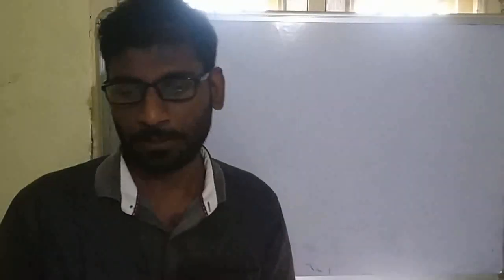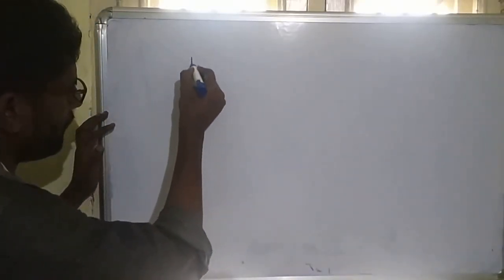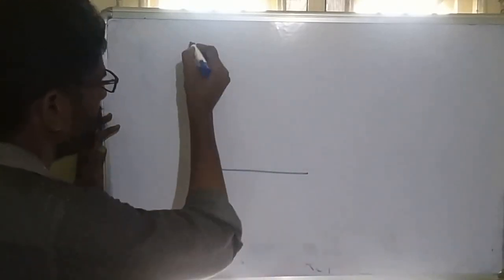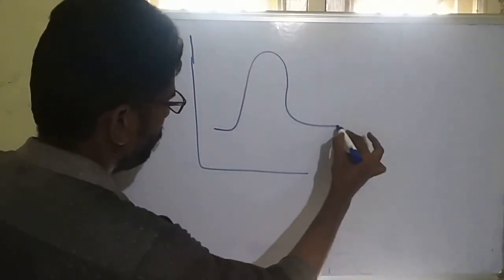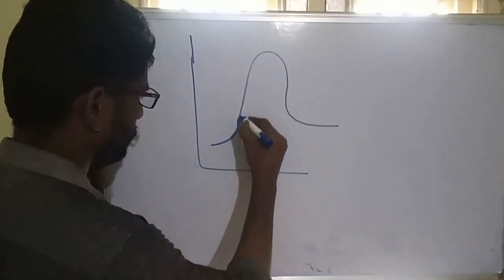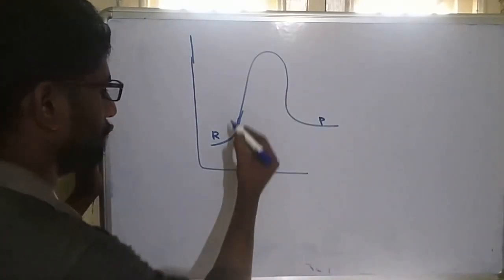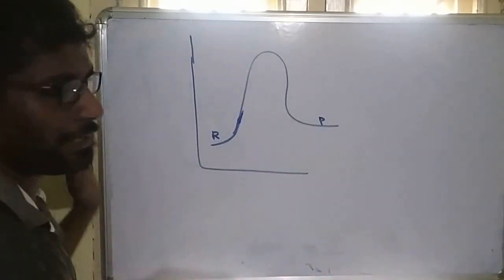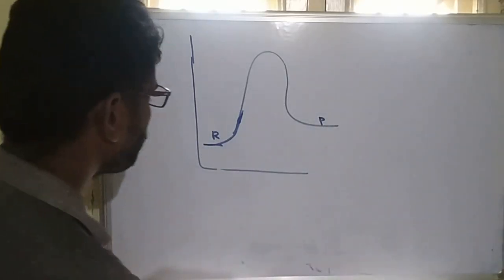Similarly, a catalyst also increases the rate of the reaction. How does a catalyst increase the rate of reaction? See this, the same reaction I am taking. Reactants converted to products. So this is the reactant and this is the product. Take it as an endothermic reaction. So this is reactant, product.